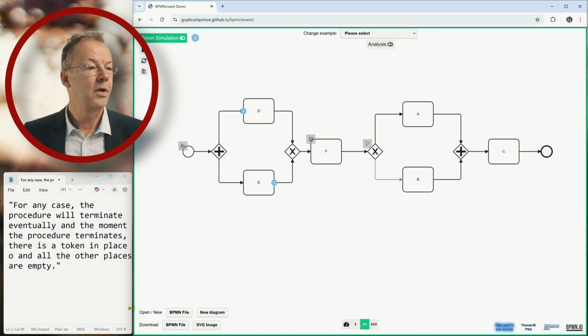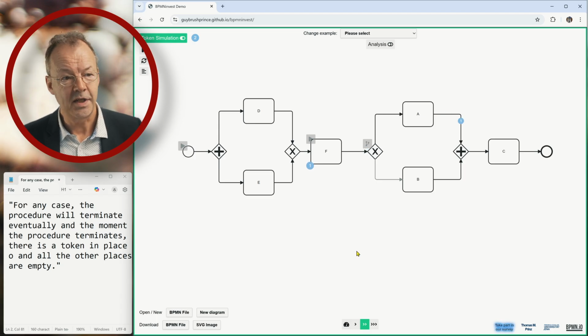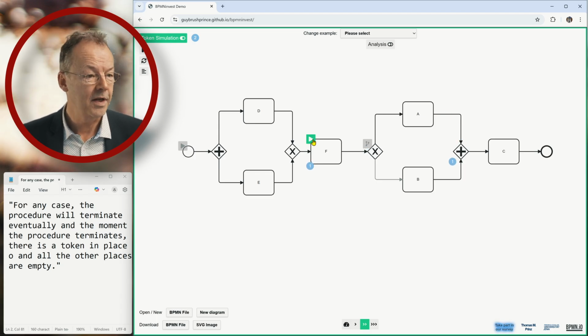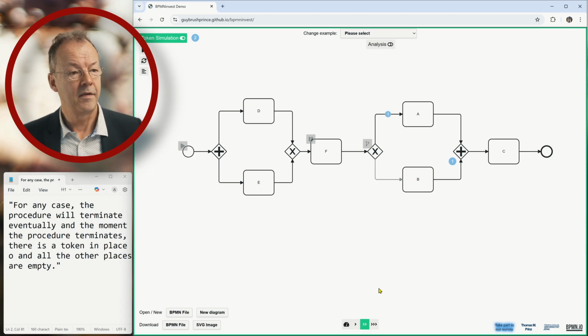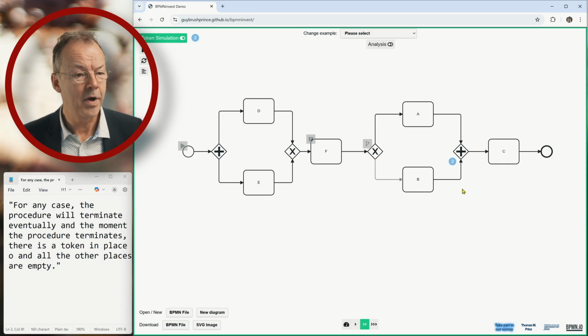What's happening now? We get two tokens in front of F, and we can fire one of them, and then the second one, and now we have two tokens deadlocked here because they all came from the upper incoming flow, and there is no token on the lower incoming flow.